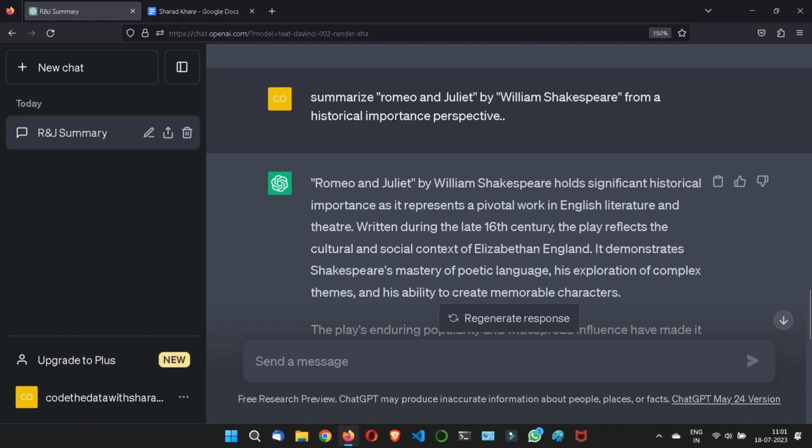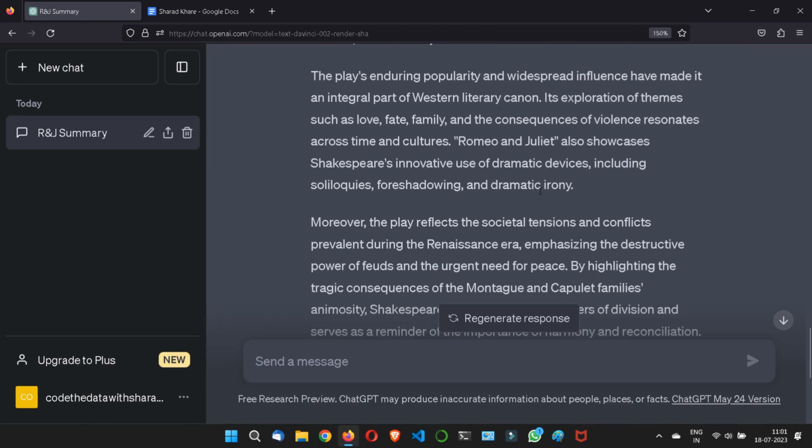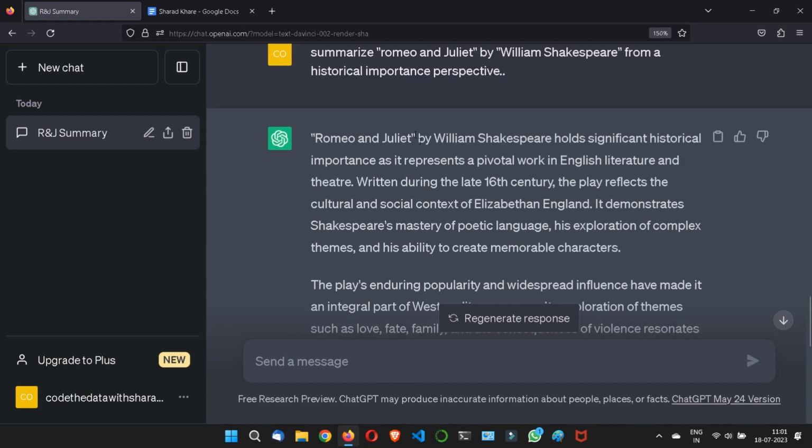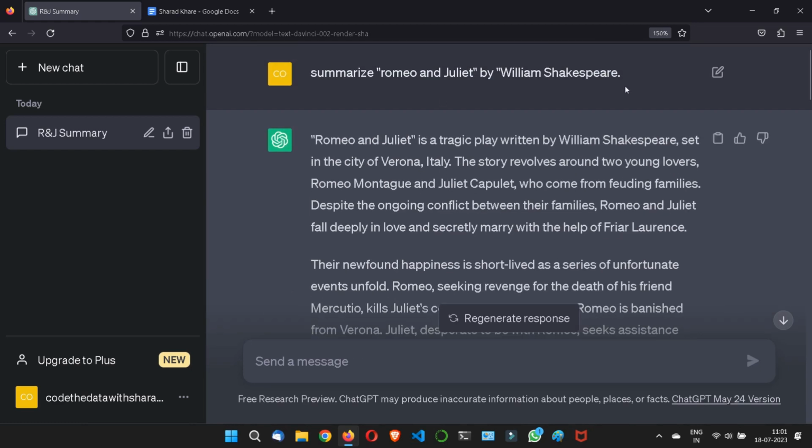Okay, that means Romeo and Juliet as per a different perspective. Understood? ChatGPT can give you everything, but you need to write specific and clear instructions to ChatGPT about what it needs to summarize.